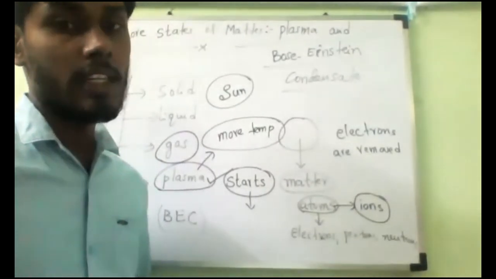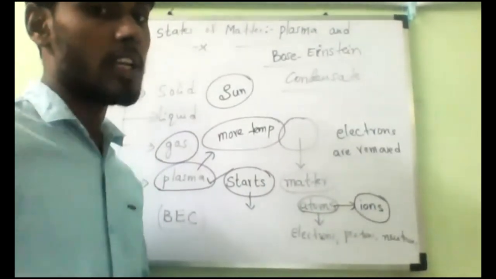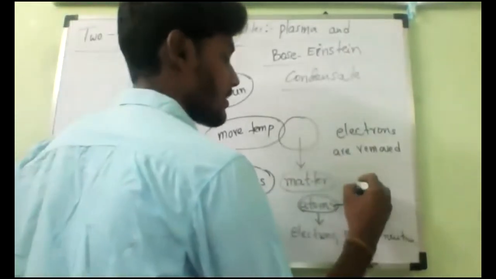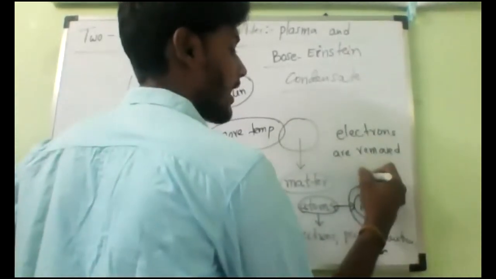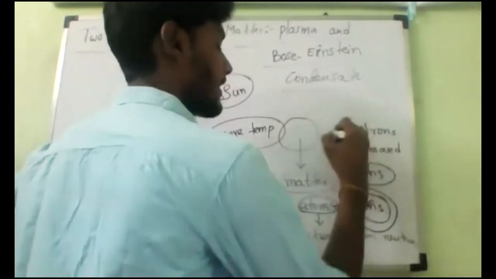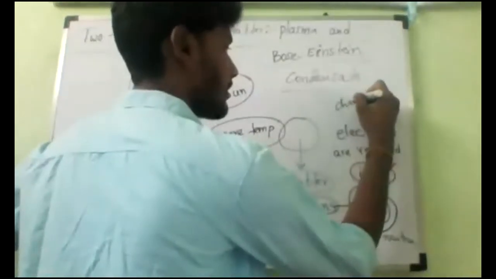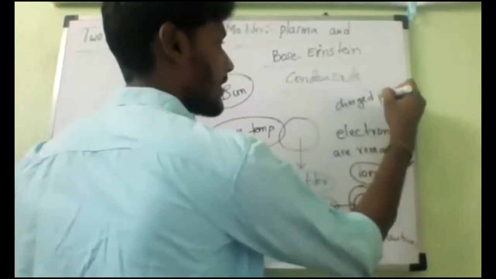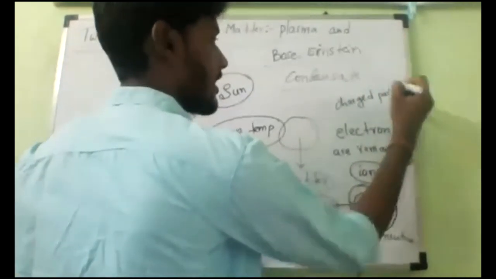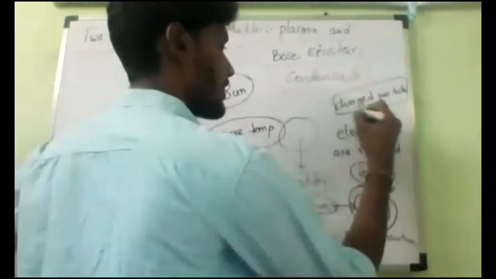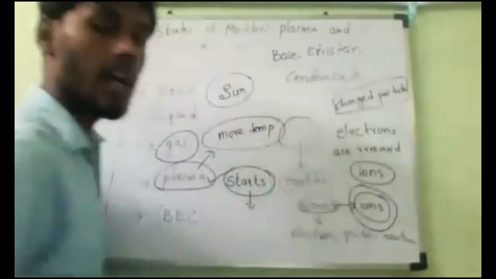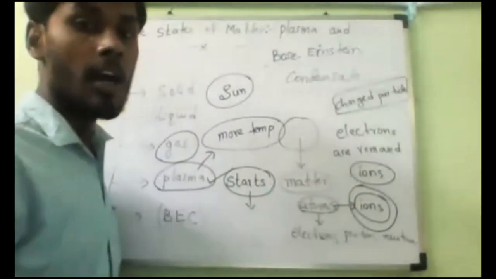Understanding? The atoms are converted into electrically charged particles. That is what we call ions. Electrons are removed, and the atoms turn into charged particles. If you are not understanding, ask me. These charged particles are called ions. What should we call them? Ions.